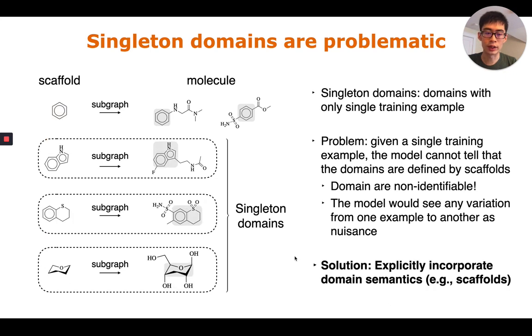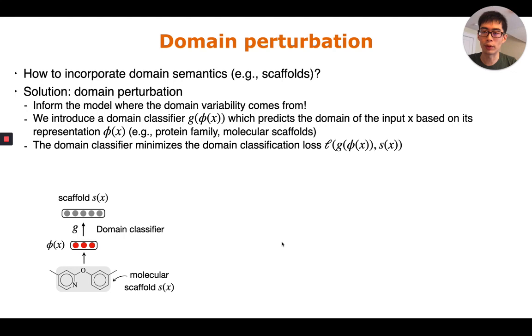So our solution is to explicitly incorporate the domain semantics such as scaffolds or protein superfamilies. So how to incorporate these domain semantics? Our solution is domain perturbation. This perturbation will inform the model where the domain variability comes from. We introduce a domain classifier G, which operates over the representation phi x, which predicts the domain of the input x based on its representation.